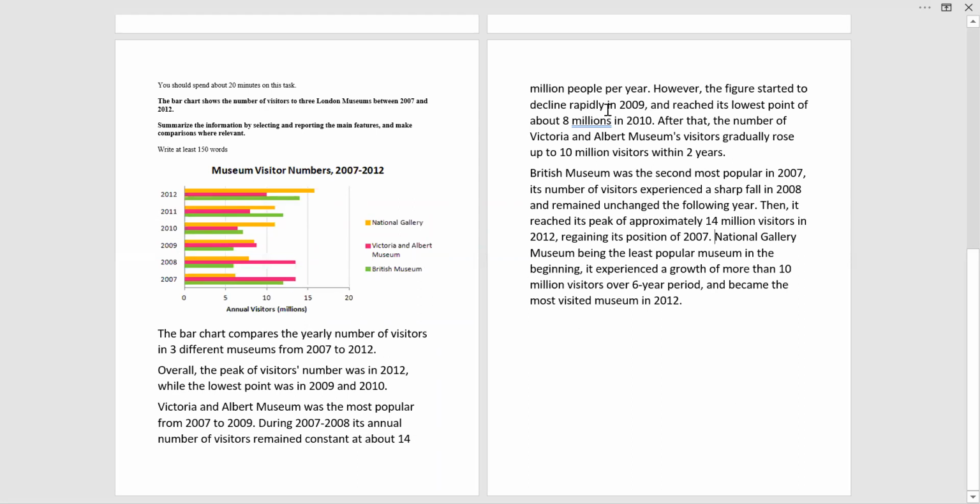So this is how you can explain different sorts of diagrams, right? So the previous one was a diagram. We call it a map. Now this is a bar graph, right? So these are the 2 examples. You can take a screenshot as well. And whenever you get a bar graph, you can just learn how the things are covered in one sentence. The major data is clubbed in one sentence, and you can follow the same pattern. Okay, so all clear?